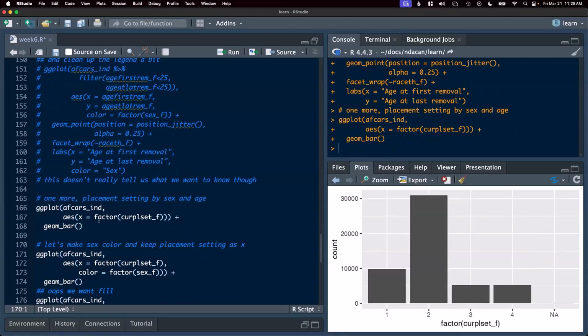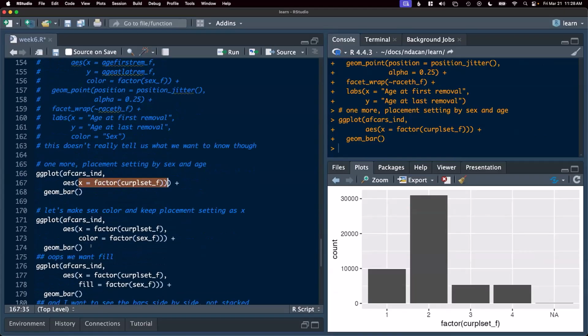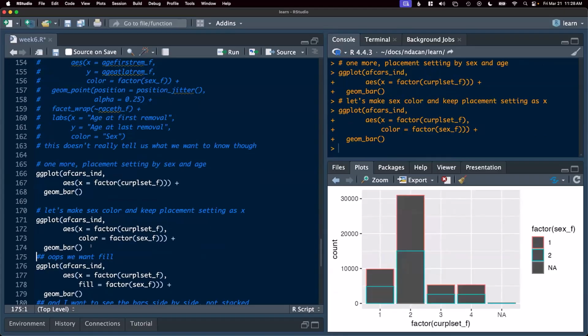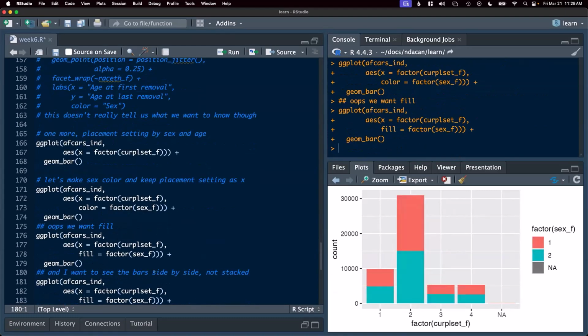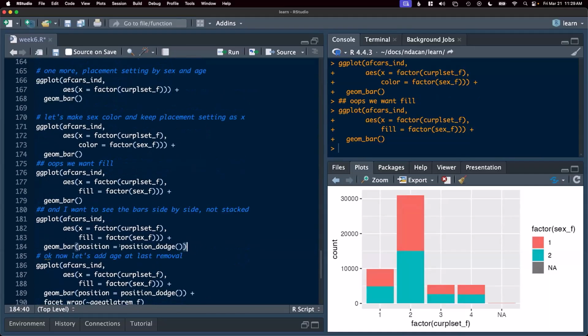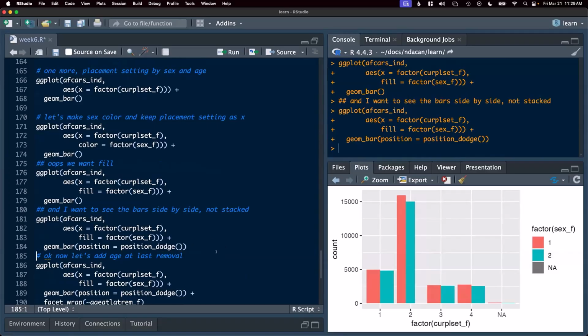We could also look at placement setting by sex and by age, right? Here, we're going to look at X as a factor for placement setting. We can make sex color and keep placement setting as X. In this case, though, I might really want to use fill rather than color. Color is going to give us the outline. Fill is going to color the interior of the bar. And I don't want a stacked bar plot here. I really want them side by side. And just like we did position jitter, I can do position dodge to force the bars to be next to each other.